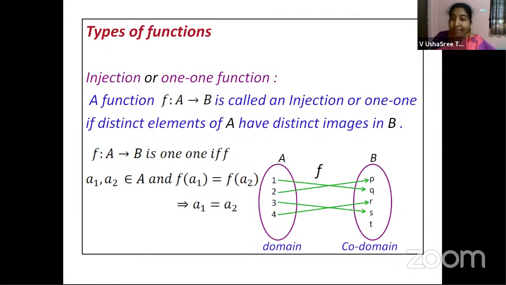That is, a1 and a2, the pre-images of these two, should be equal. That means for a1 and a2 belonging to A, if f(a1) is equal to f(a2), it implies that a1 is equal to a2. Now, for a given problem, if this condition is satisfied, then we can say the function is one-one. Now, the next type of function is surjection or onto function.